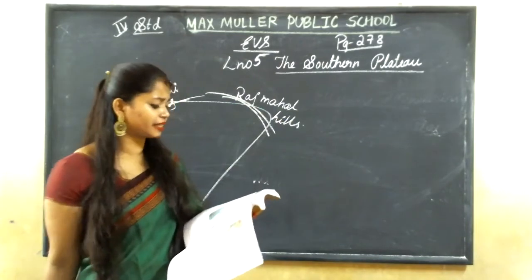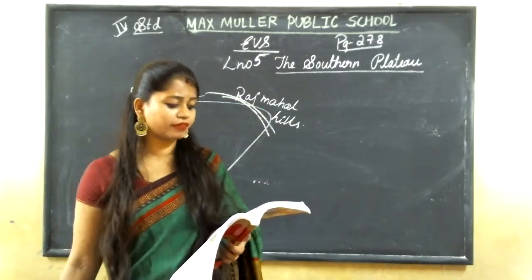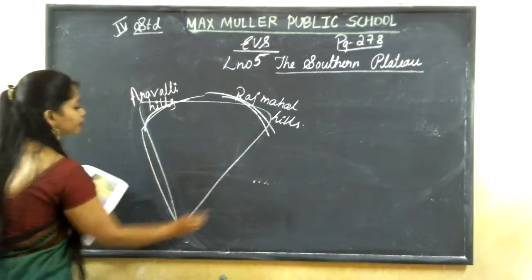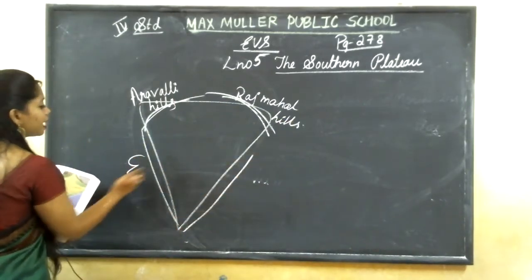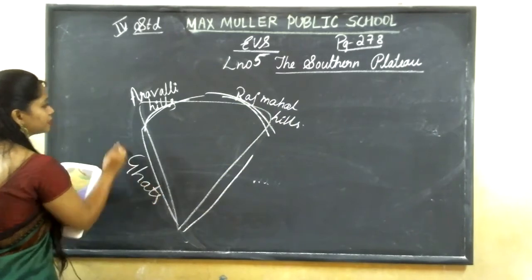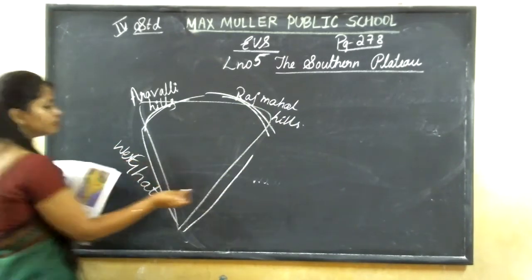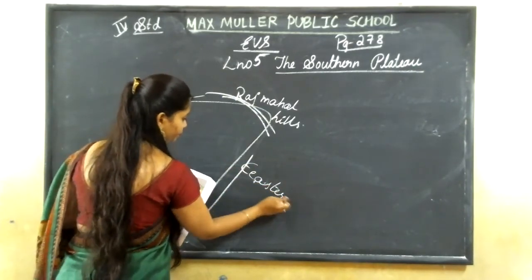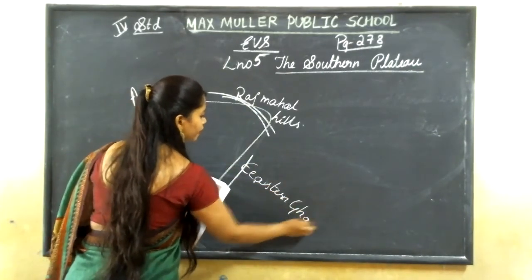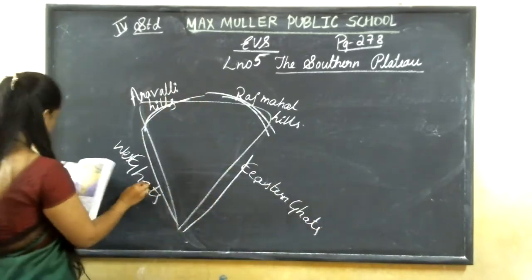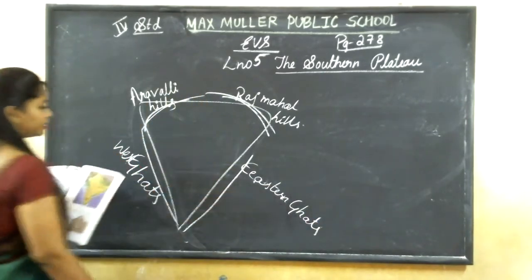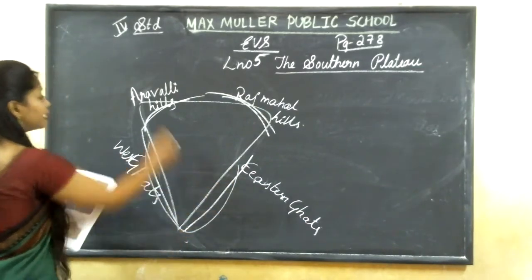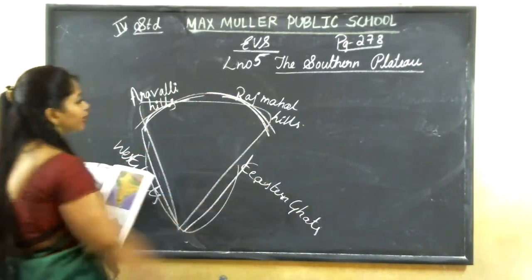The Eastern Ghats and the Western Ghats form the east and west boundaries of the southern plateau. Here it is the Western Ghats and here the Eastern Ghats. The southern part is covered by Ghats and the northern part is covered by hills.